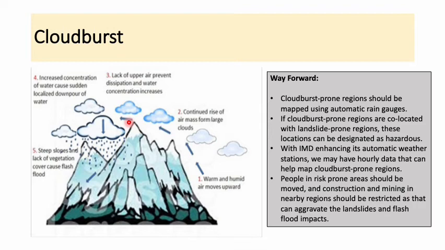So people in risk prone areas should be moved, rescued quickly, and construction and mining in nearby regions should be restricted so that landslides don't have a greater effect, as that can aggravate. If construction and mining activities are carried out, then it would aggravate, that is, worsen the landslide and flash flood impacts.